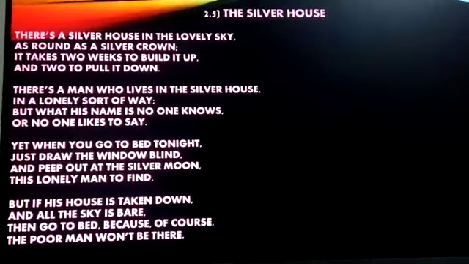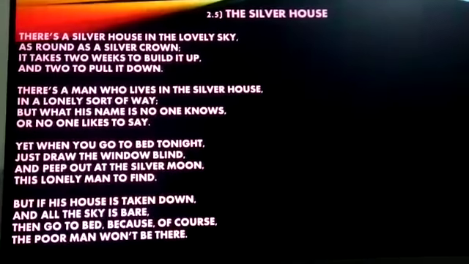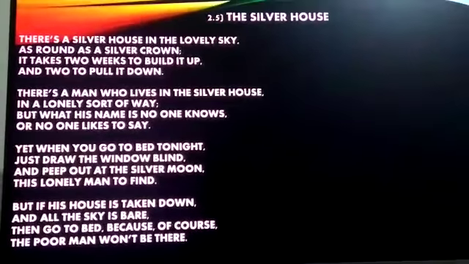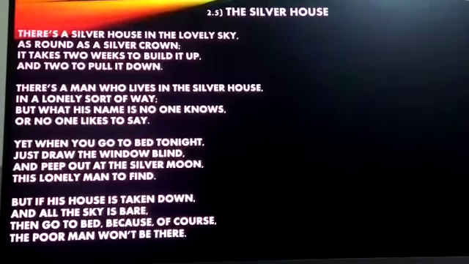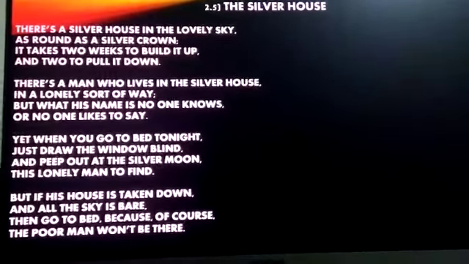Yet when you go to bed tonight, just draw the window blind and peep out at the silver moon, this lonely man to find. But if his house is taken down and all the sky is bare, then go to bed because of course the poor man won't be there.